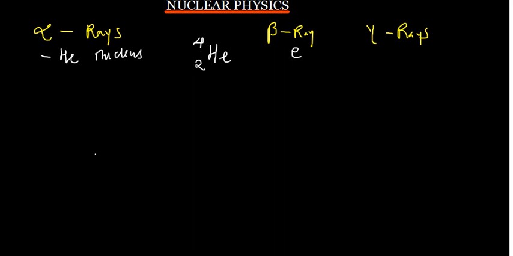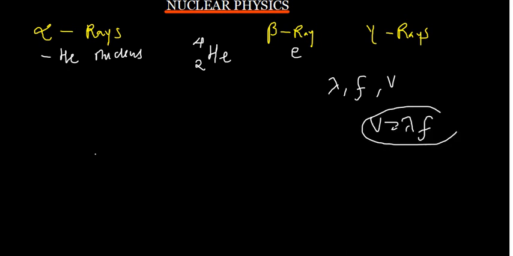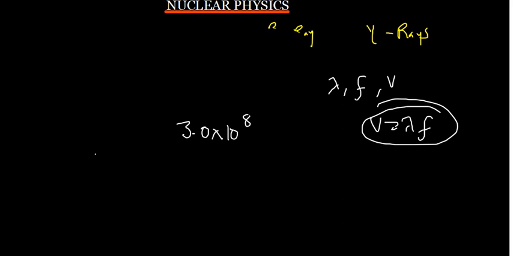Now light is part of the electromagnetic waves. So what are electromagnetic waves? These are waves which move at the same speed, and they have similar properties. For example, they have wavelength, they have frequency, and they also have a speed. And we can calculate the speed by saying wavelength times frequency. Electromagnetic waves all move at the speed of light, which is 3.0 times 10 to the power 8 meters per second. So basically these are the rays which we have.